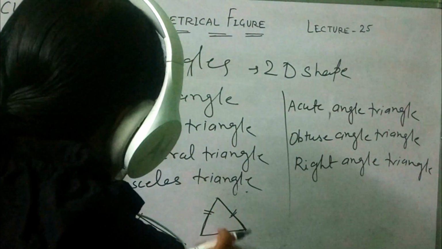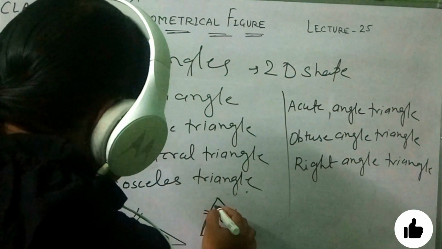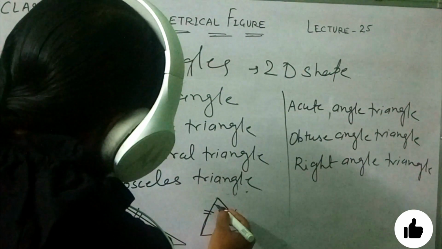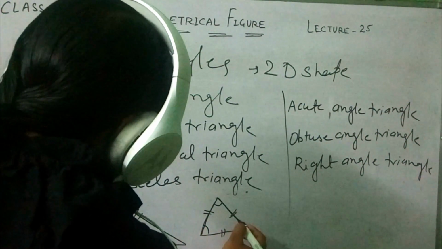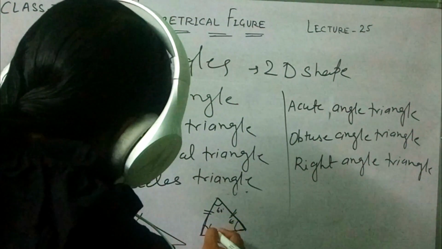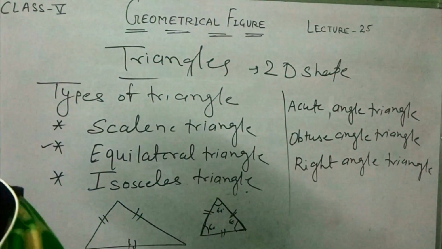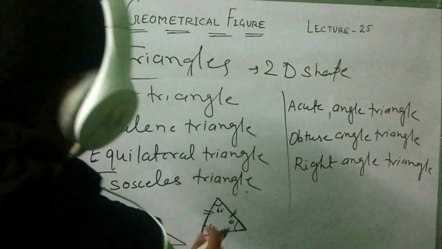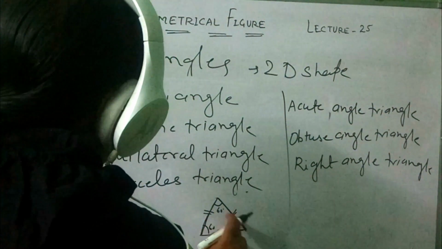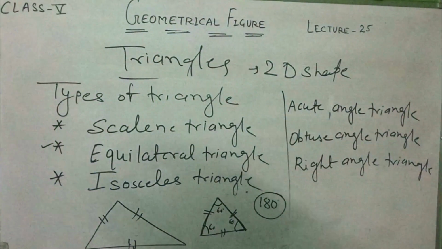Means all three sides are equal and its angles must also be equal, that is 60 degrees, 60 degrees, 60 degrees. Already I told you students, the sum of internal angles of a triangle is 180 degrees.